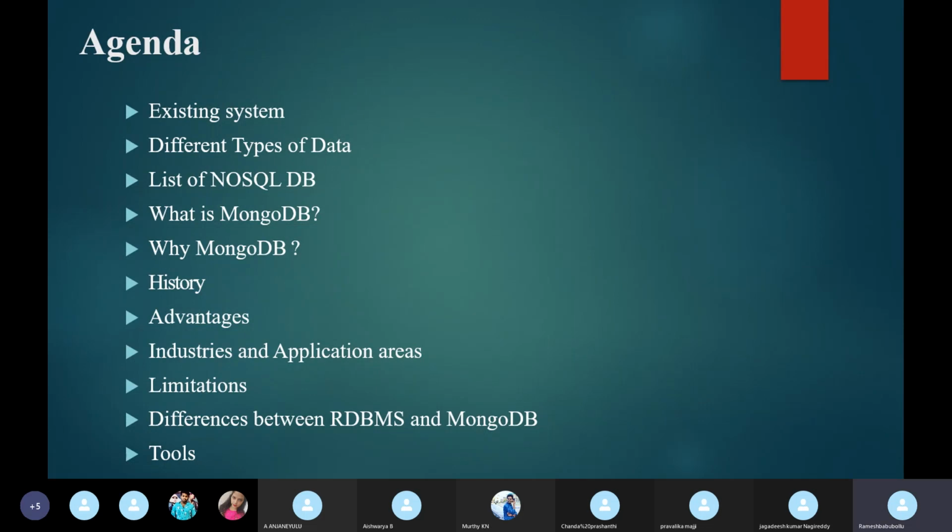What GUI tools are there to do the queries in MongoDB?